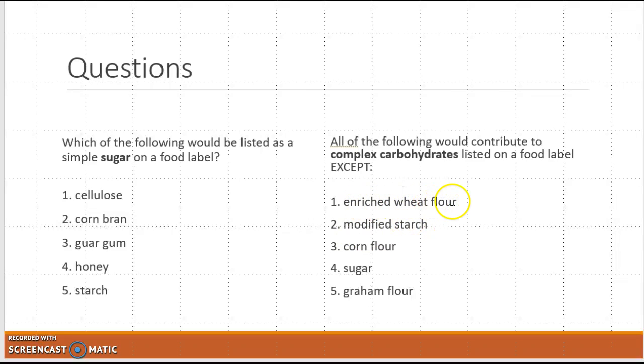Wheat flour enriched is still a starch. Corn flour would be a starch. Graham flour is a wheat flour, another name for wheat flour. So the most complex would probably be wheat flour or graham flour in this situation because they're longer chain starches. Oh, okay, all except sugar. Okay, sorry. So sugar would not be complex. All of these others are starches, so they're not mono or disaccharides. They're longer chains.